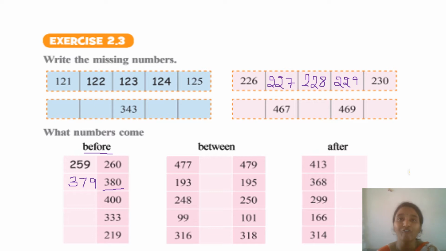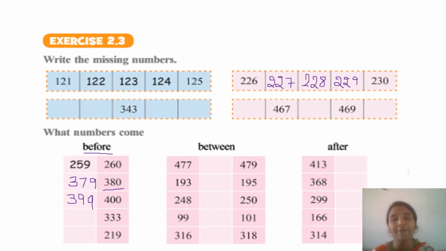Now, before 400, which number will come? 399. Now, I am leaving these both for you to do as your homework.